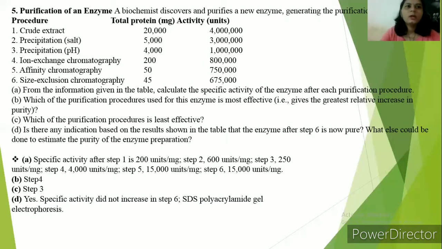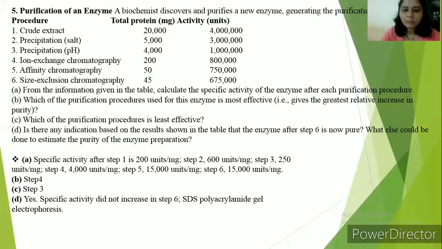Next question, purification of an enzyme. A biochemist discovered and purified a new enzyme and generated the purification table. It covers the crude extract, precipitation with salt, pH, then ion exchange, affinity and size exclusion chromatography, with total protein and activity. From the information given in the table, calculate the specific activity of the enzyme at each purification step.